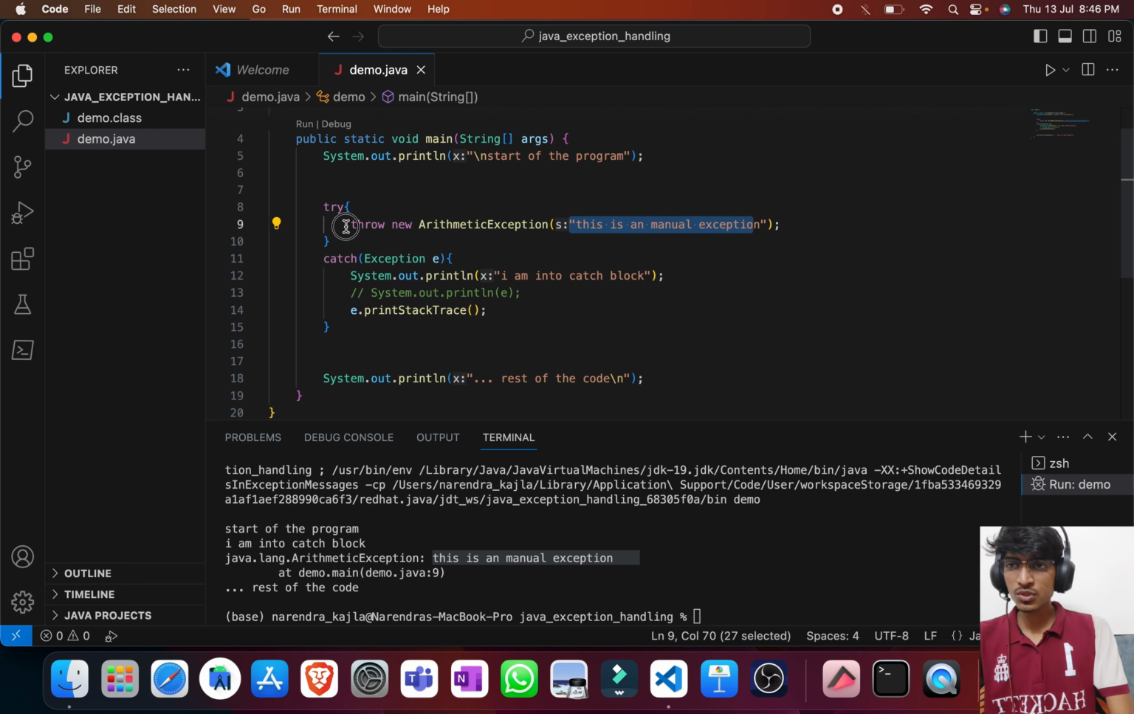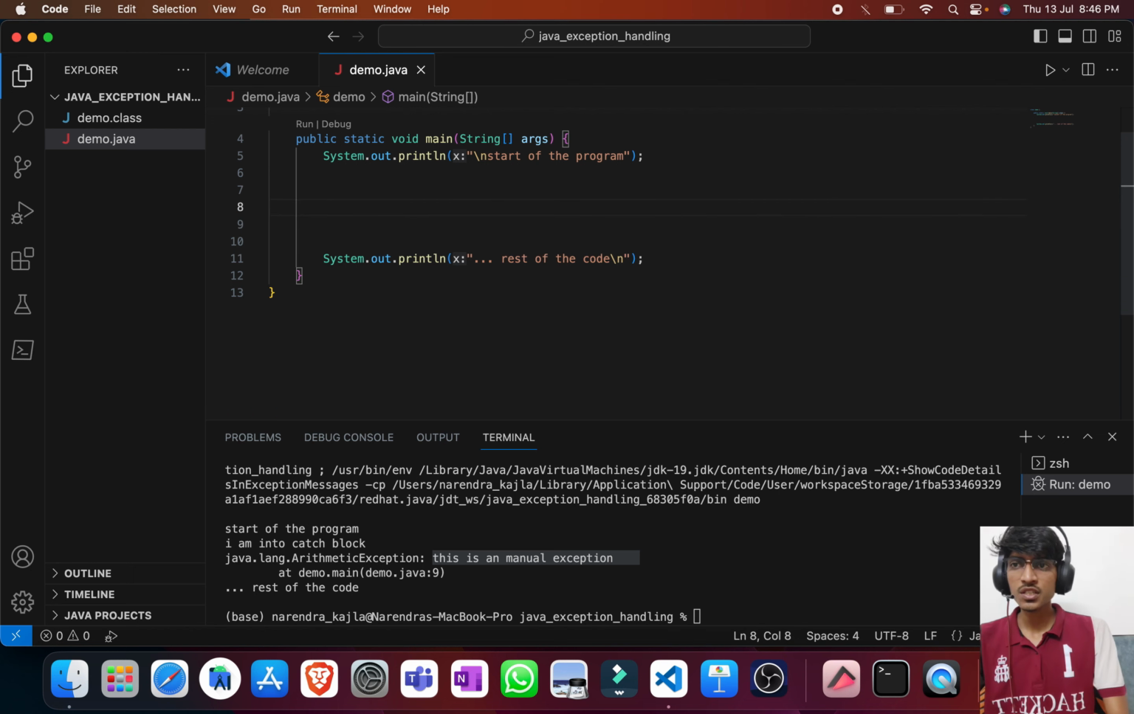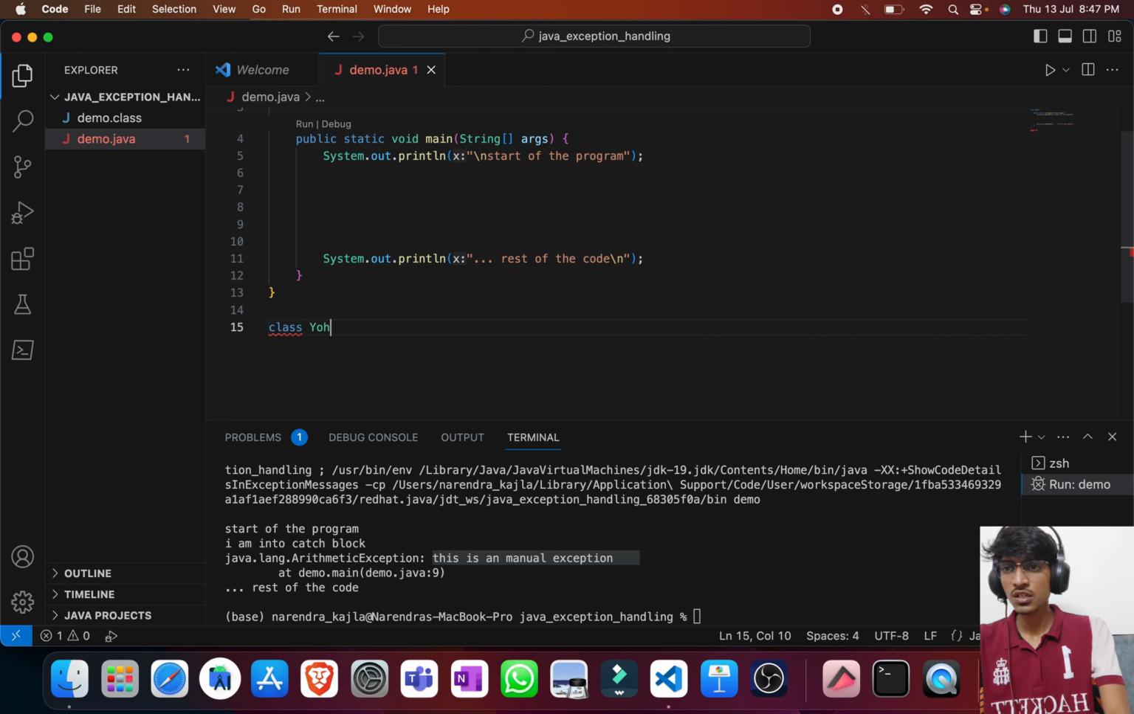So we can use the throw keyword to throw exceptions, but mainly it is not used for throwing inbuilt exceptions. Mainly it is used to throw custom exceptions, or we can say user defined exceptions. To create user defined exceptions, we will make our own exception class. Any name you can give, let's say YoungAgeException, which will extend the Exception class.